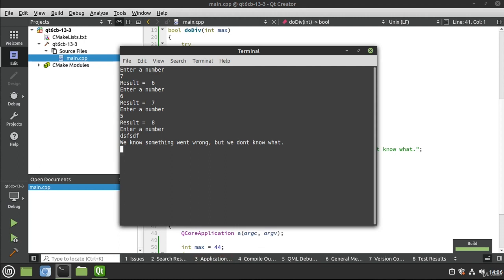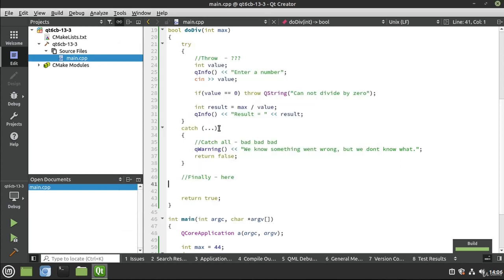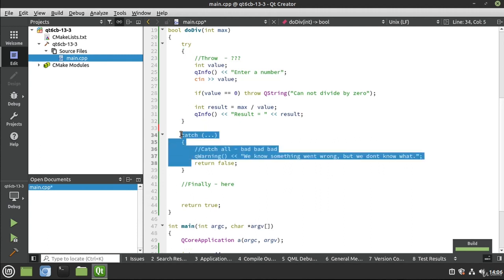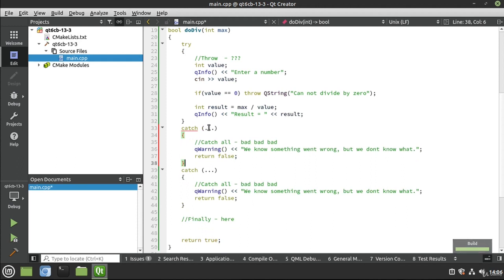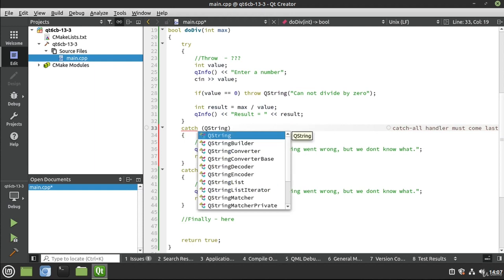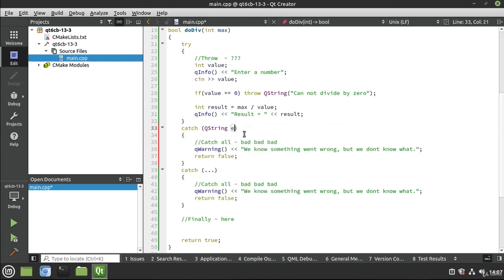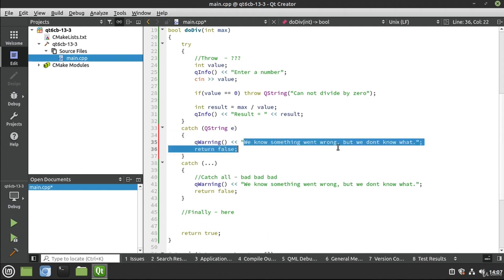This is the other side of catch-all. We don't know what happened. We need to start narrowing that down. So to do that, instead of using a catch-all, we're going to define what we're catching. So now we can have levels of catching. So for example, we can say we want a Q string, E, and in here we can say we caught a Q string. And then we can actually, if we wanted to, print that out.